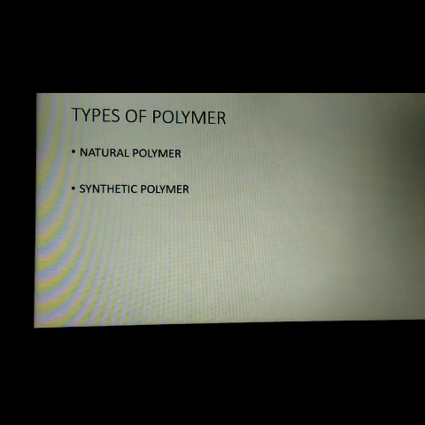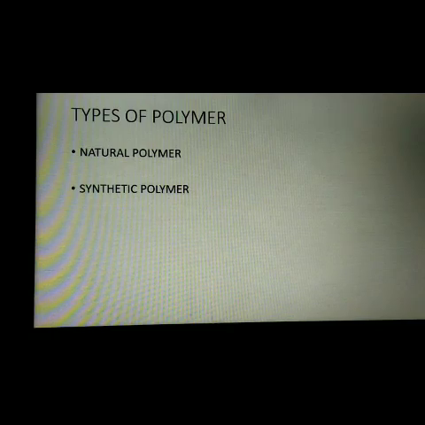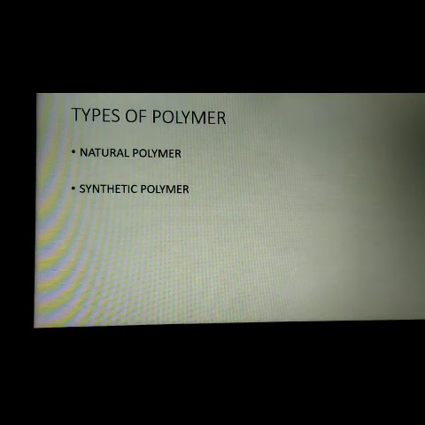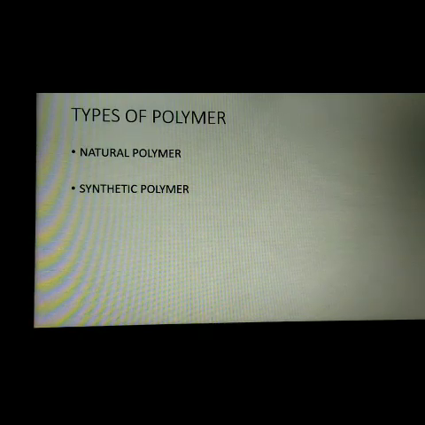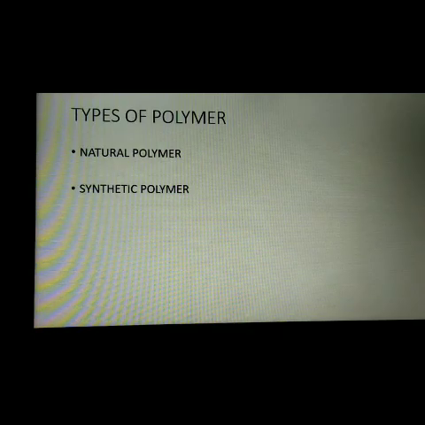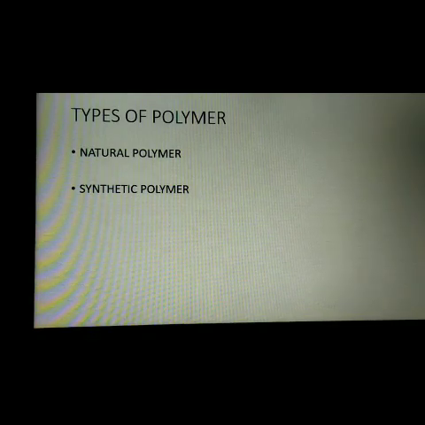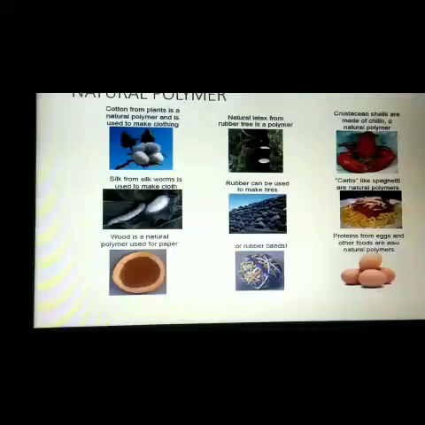And now let us see the types of polymers. Polymers can be classified into natural and synthetic polymers. Can you imagine that your body produces natural polymers and you are made up of natural polymers? The most familiar polymers that we use in our daily life are man-made or synthetic. So there are two different types of polymers. One is the natural polymer and the second one is the synthetic polymer. So first let us see natural polymers.